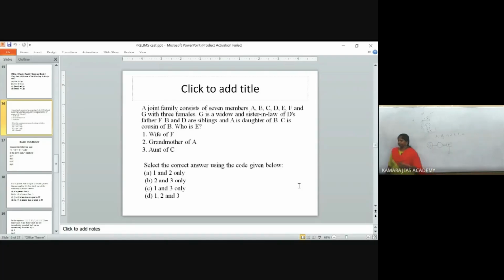Then B and D are siblings. And A is daughter of B. C is the cousin of B, who is E. Can you understand? Are you following?